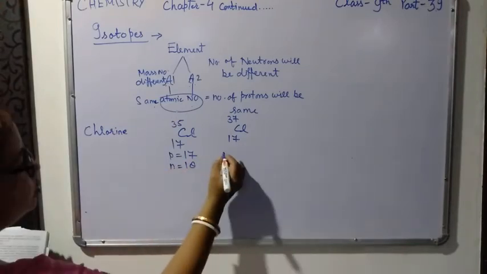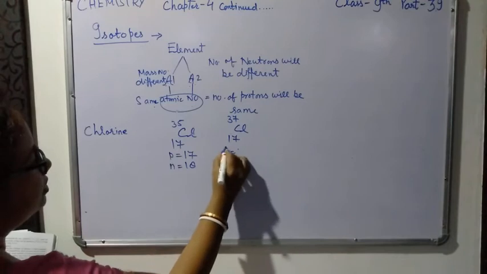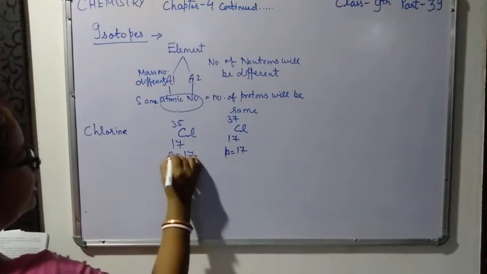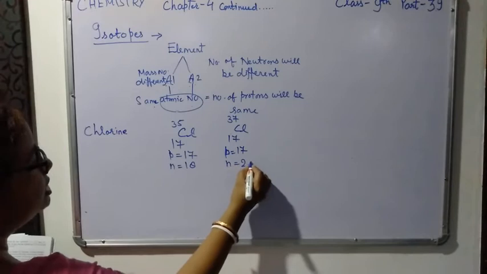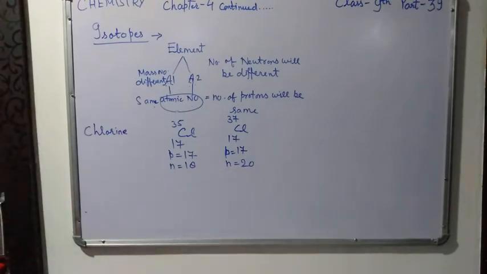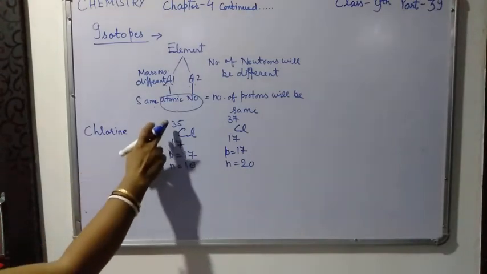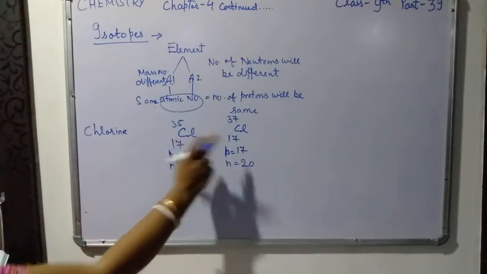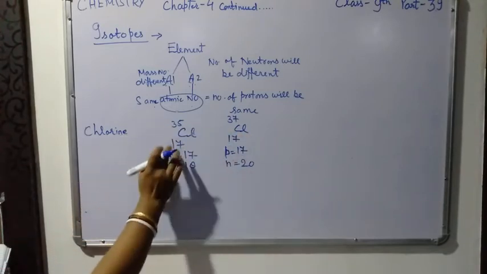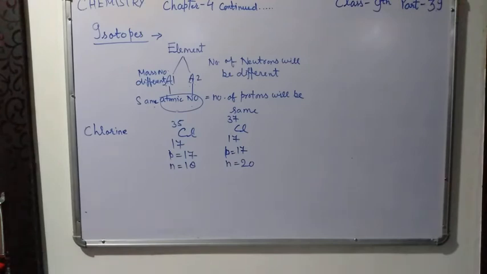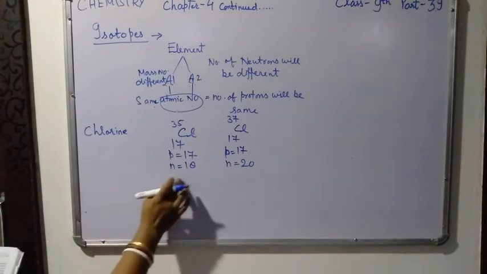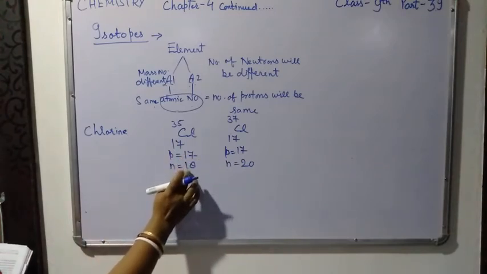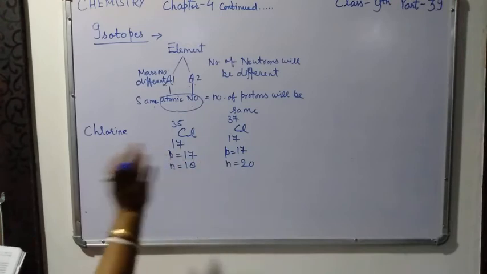In this case you can see the number of protons is 17 and the number of neutrons will be 20. So the two isotopes of chlorine, of mass numbers 35 and 37 respectively, have the same atomic number 17. You can see in these two isotopes the atomic numbers are the same. However, they differ only with respect to the number of neutrons.